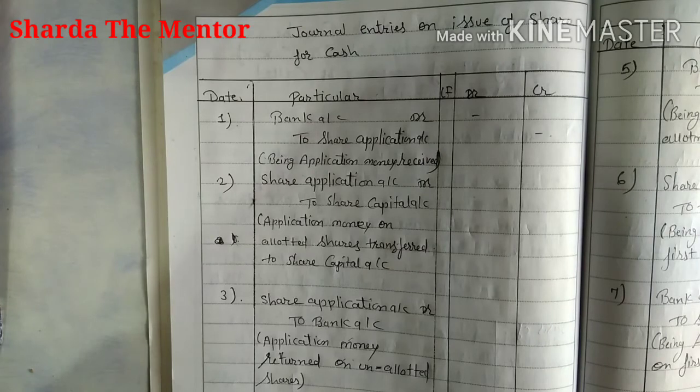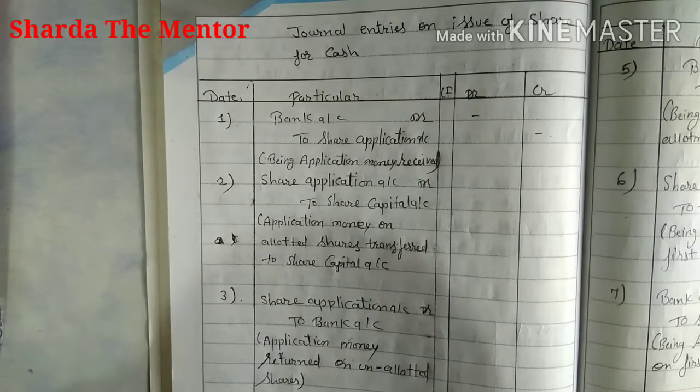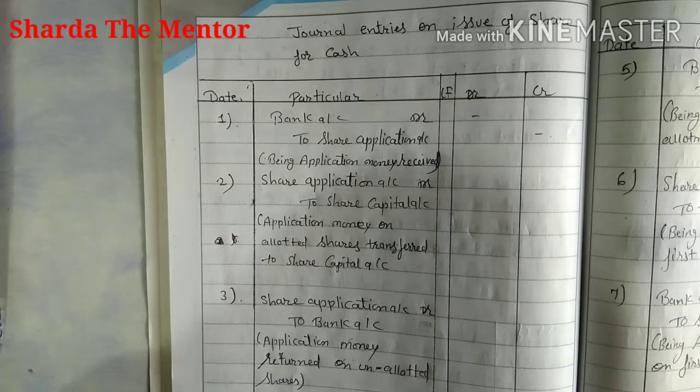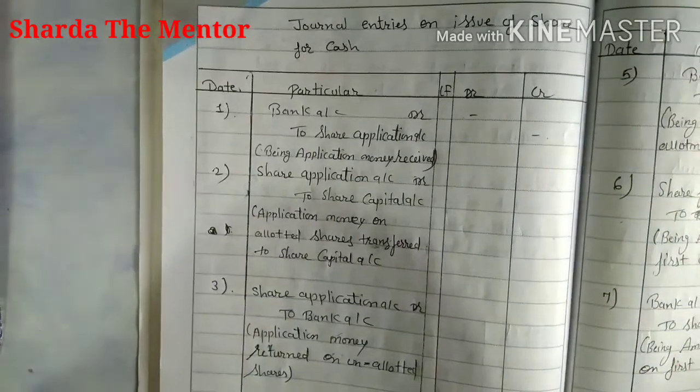I am only giving some introduction to you. When a company buys assets and they are not making a cash payment, instead of payment they are giving shares to the vendor, so that is called consideration other than cash. So here some entries are there, you can see.